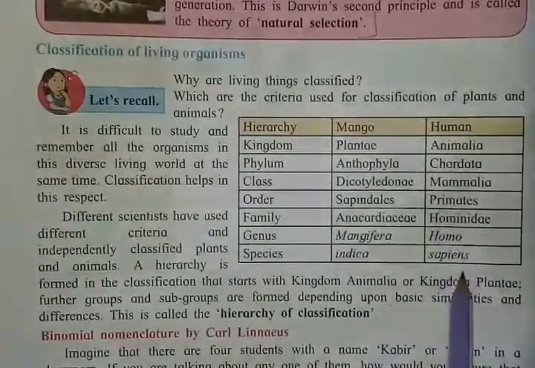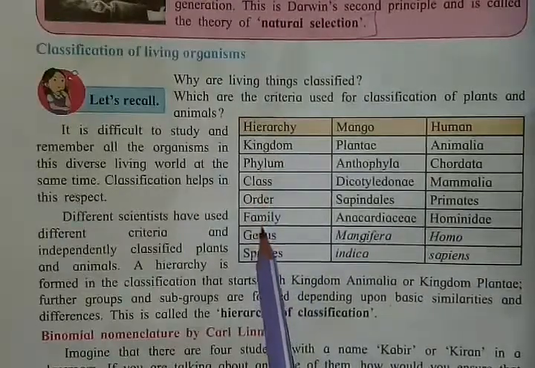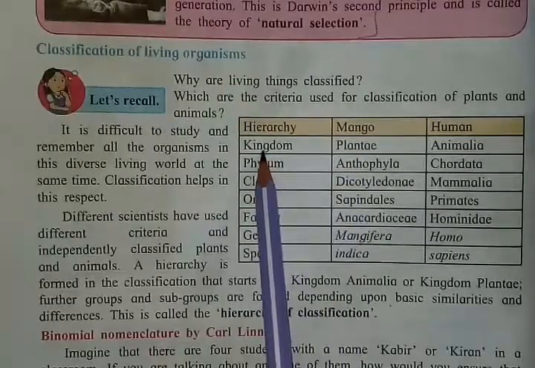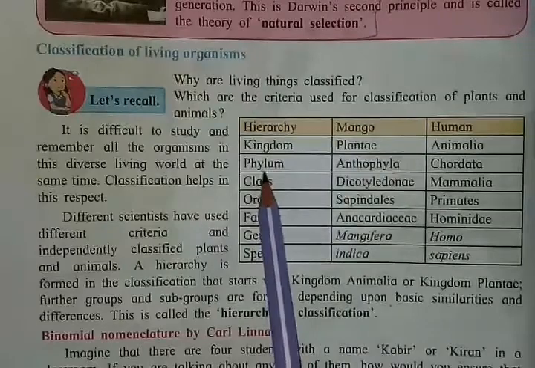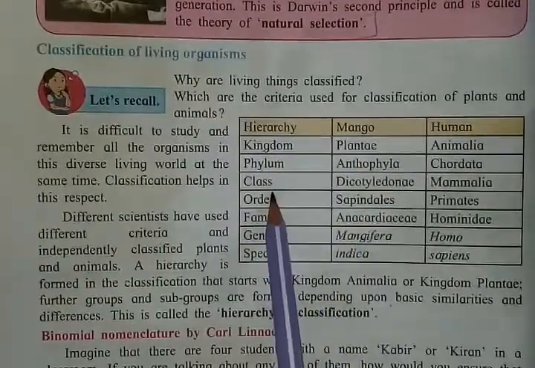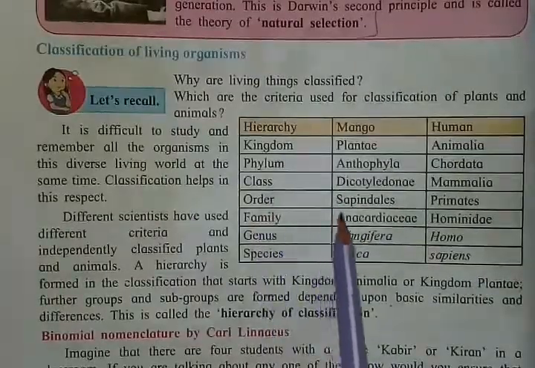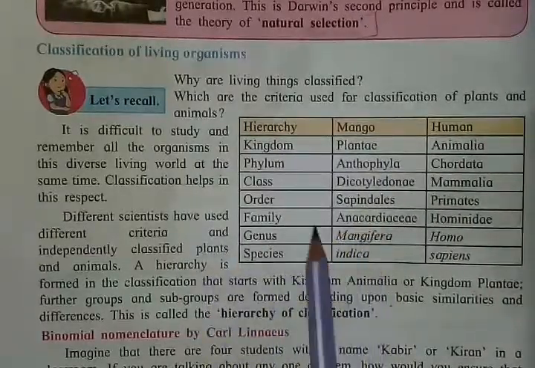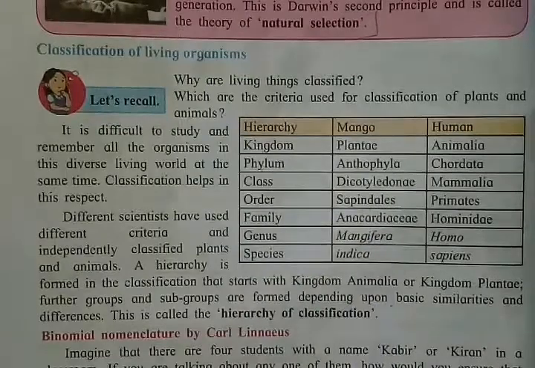Now these are the different categories in which they will be classified. What is the kingdom of mango? It is Plantae. What is phylum? Anthophyta. What is class? Dicotyledon. What is the order of mango? That is Sapindales. So these are all the categories which it has.